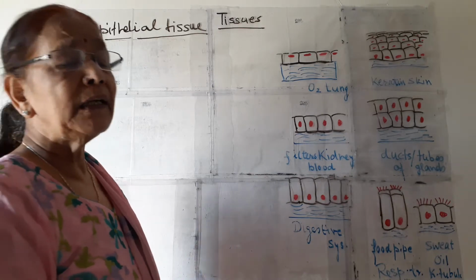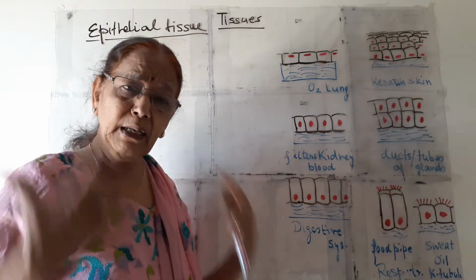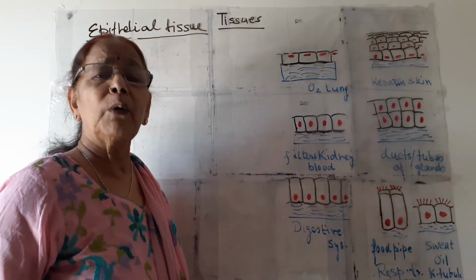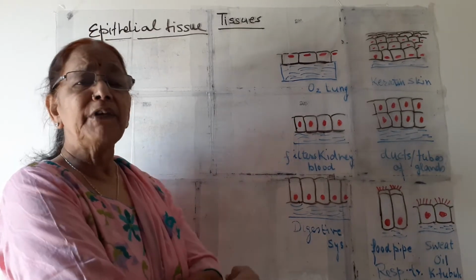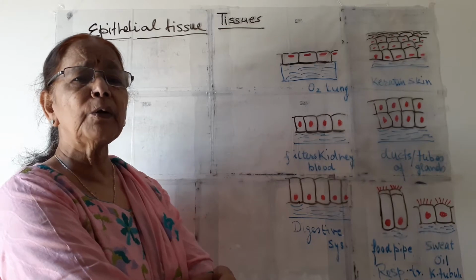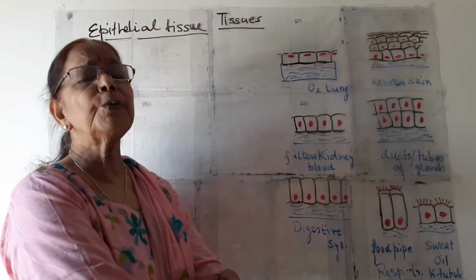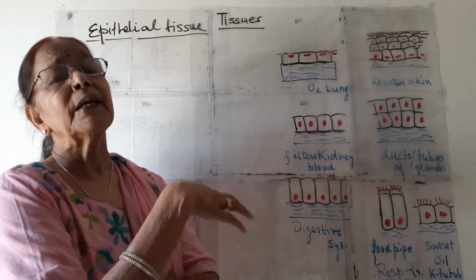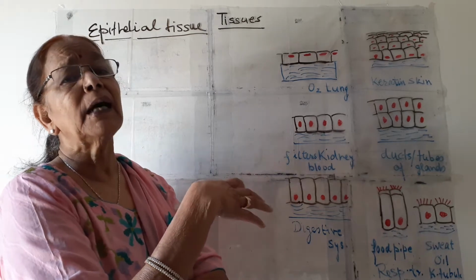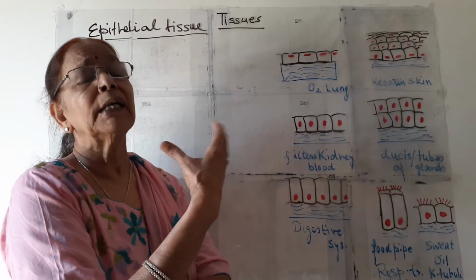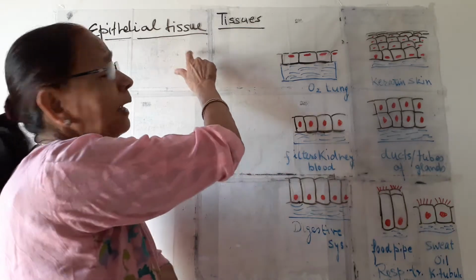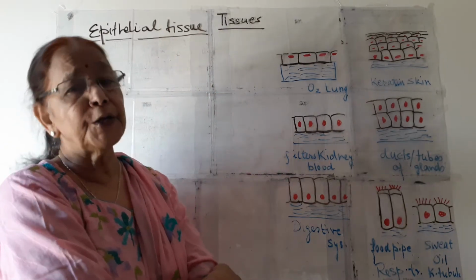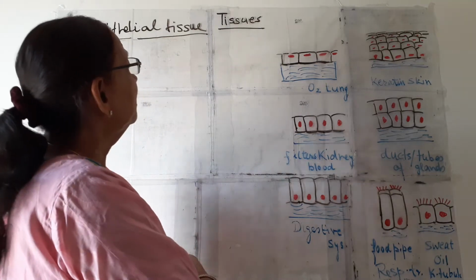Now we know it is present outside the body, but you must be wondering whether this tissue is present anywhere else or not. Yes, this tissue is also present inside our body in the different organs. The inner lining of different organs is also formed by epithelial tissue. We will discuss one by one.